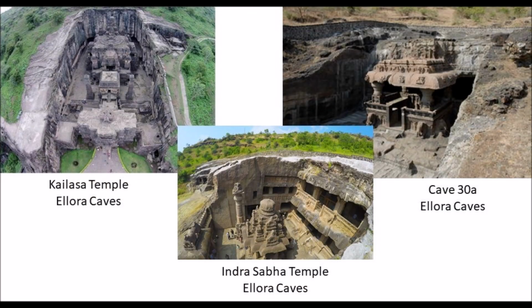A monument sliced out within a bedrock can be found in Ellora caves in India. Kailasa Temple, Indra Sabha Temple, and Cave 30A are all in Ellora cave sites. Don't get distracted by the ornate carvings and designs of the building. They all share something in common.